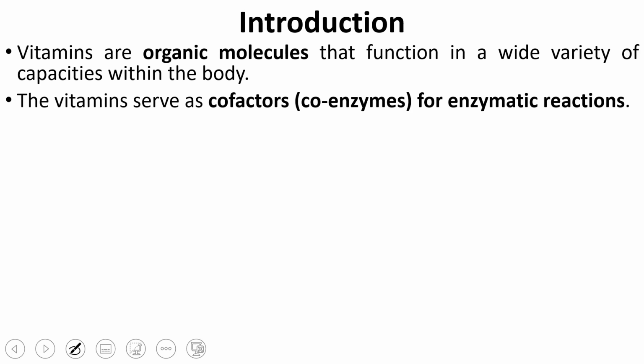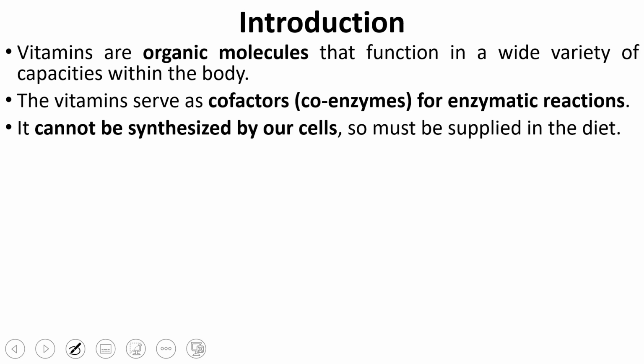These vitamins most of the time also work as cofactors and coenzymes for many metabolic and enzymatic reactions of our body. We cannot synthesize these vitamins directly by ourselves, so our cells are unable to make them, and we depend on other sources. There are 2 basic sources. Either we get vitamins in our diet through supplements, or the gut microbiota, the intestinal bacteria in our intestine, synthesize these vitamins. So we get them from our diet or from those bacteria.